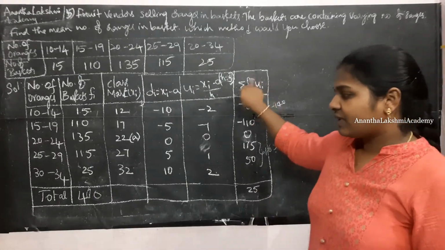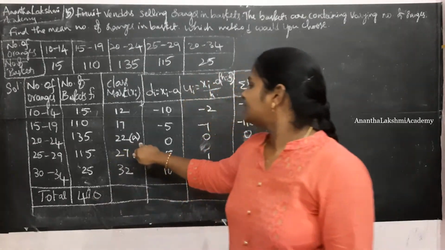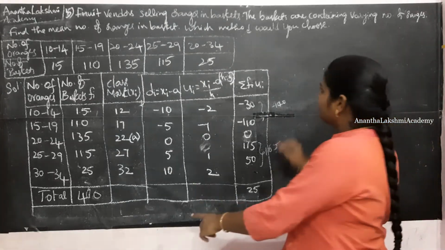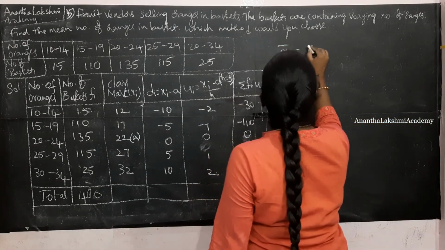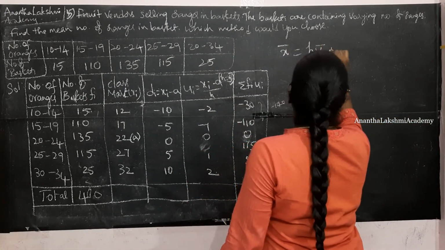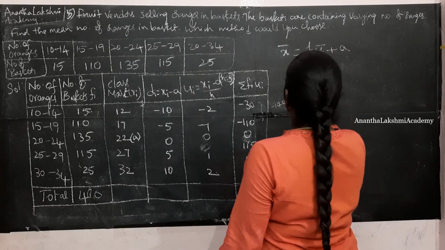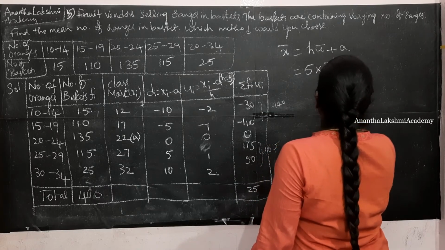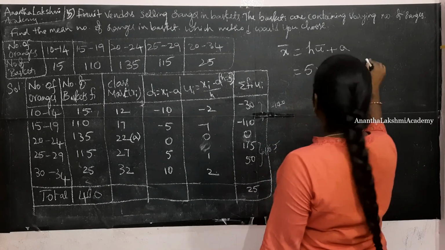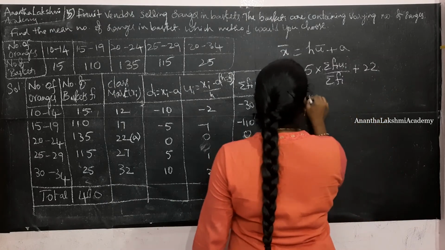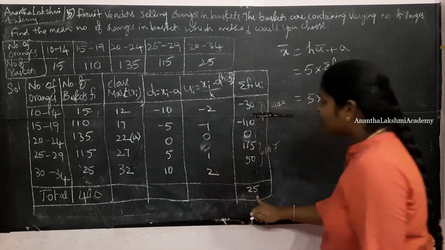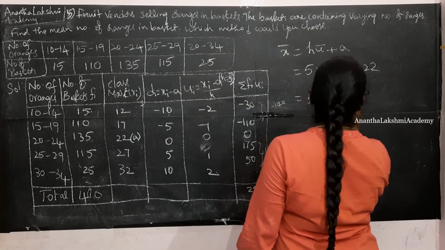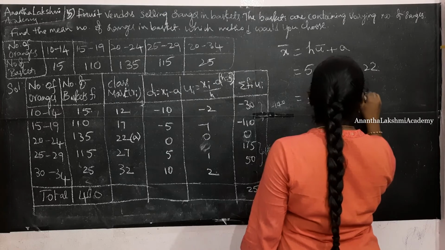Now you know sigma fi as 400, the assumed mean and h, the common multiple. That is x bar is equal to h into u bar plus a. H is 5 into u bar is sigma fi ui by sigma fi, plus a is 22. This is going to be 5 into 25 by 400 plus 22.